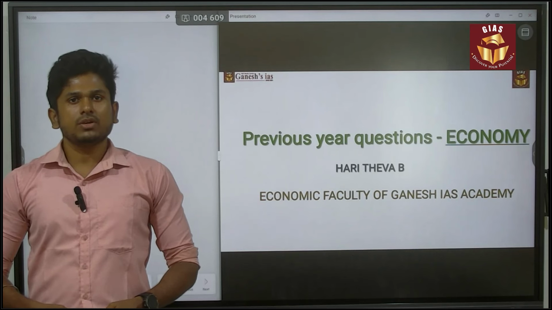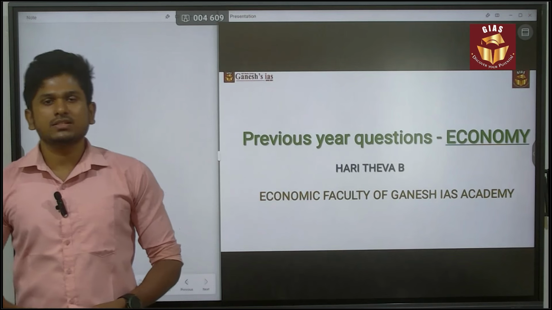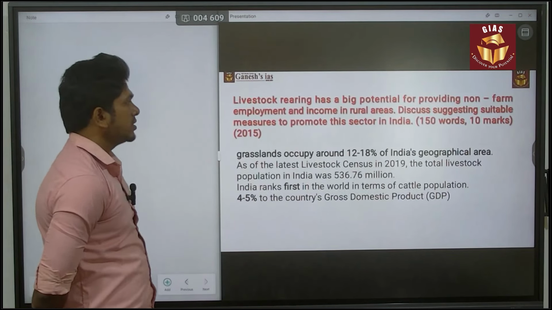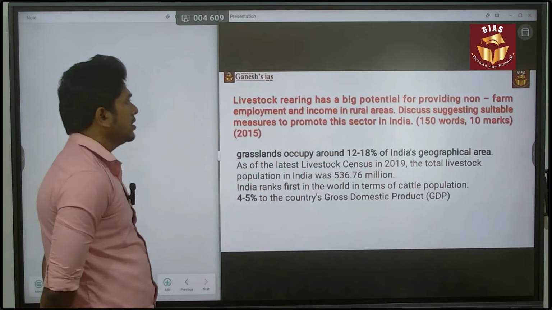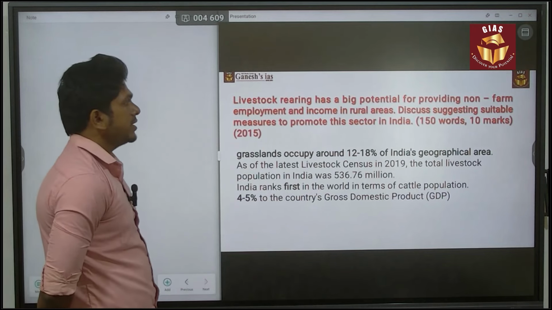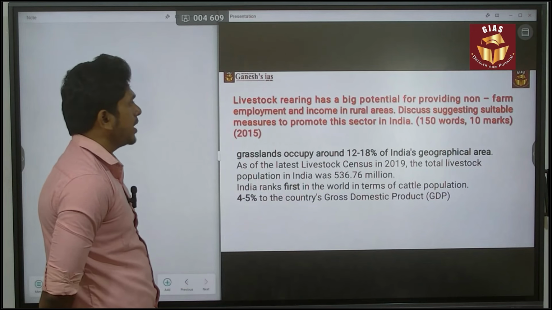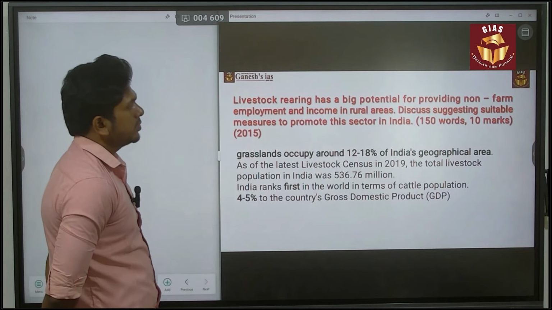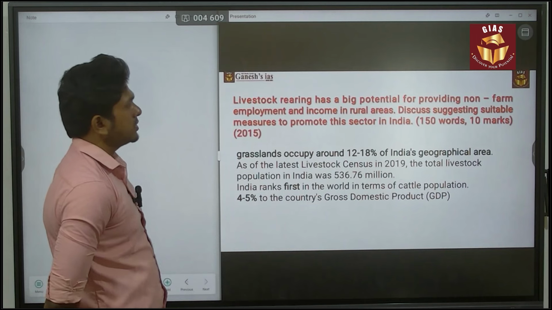In this session, we are going to discuss the previous year UPSC Mains economic question. Let's begin the session. This question was asked in 2015. It is a 10 mark, 150 words question. This question is about livestock rearing. Livestock rearing has a big potential for providing non-farm employment and income in rural areas. Discuss, suggesting suitable measures to promote these sectors in India.